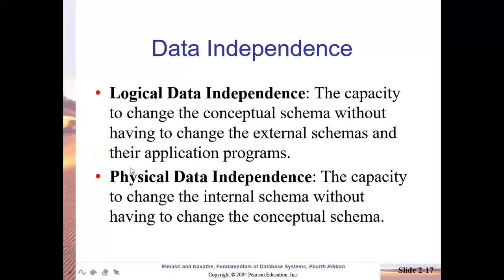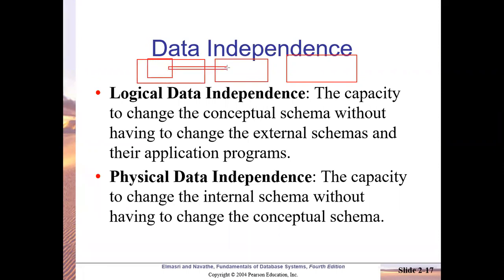So what is physical data independence? Let us understand first. It is the capacity to change the internal schema without having to change the conceptual schema. That means, as I told you in the previous explanations using annotations, the three levels are there. The physical data lies at the internal level. So without affecting the middle level, the inner level can be modified. This is called physical data independence.